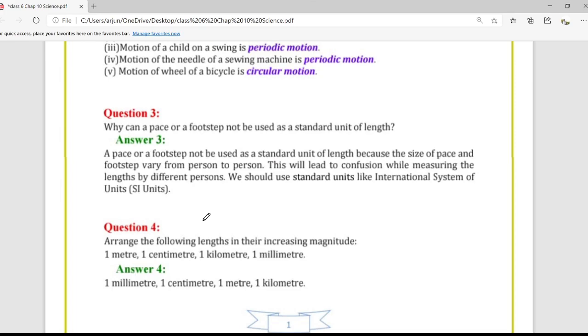My footstep will be much larger than yours, right? This will lead to confusion while measuring length by different persons. We should use standard units like the International System of Units, called SI units, which include meters, centimeters, millimeters and kilometers. Likewise we have kilogram, grams, milligram.